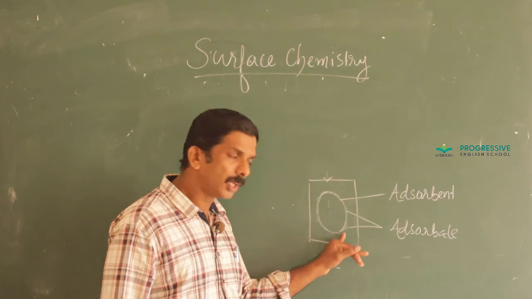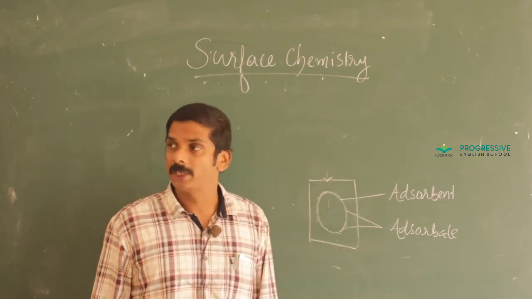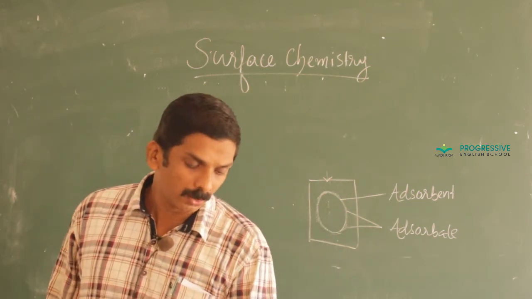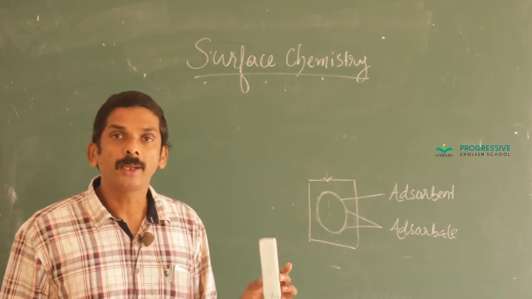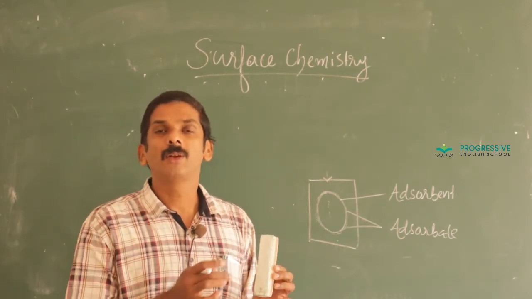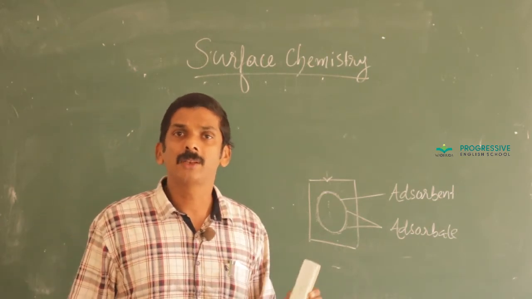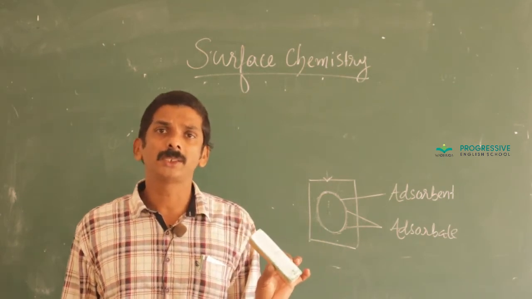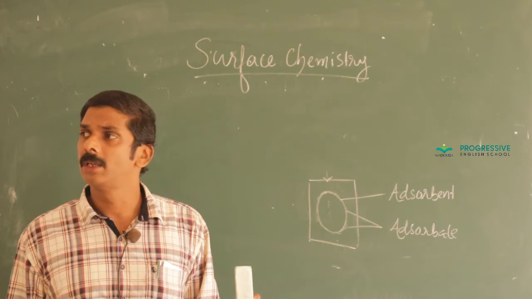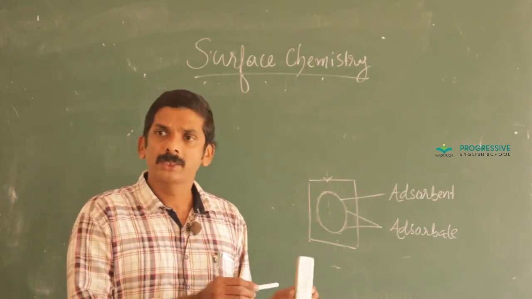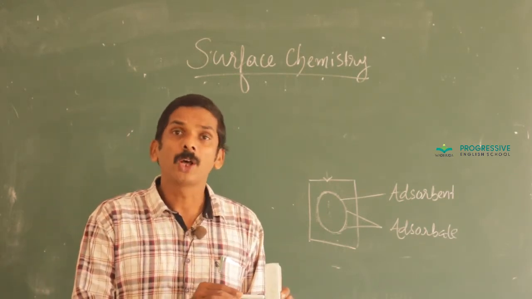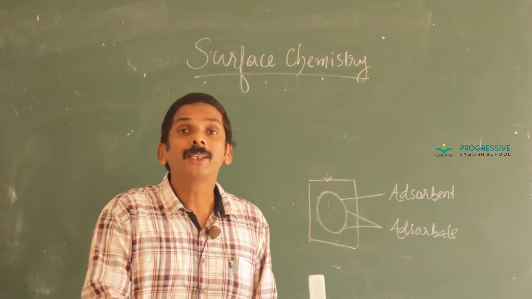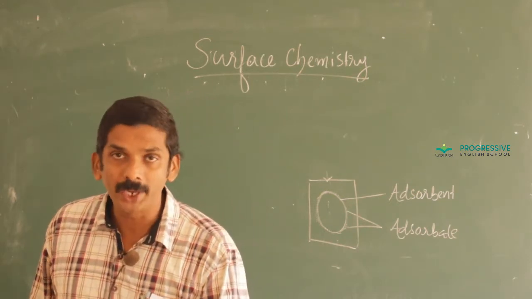Adsorbent means the surface on which adsorption takes place. Here, the chalk particles get adsorbed, get deposited on the surface of the duster. Which one is the adsorbent in this case, chalk powder or duster? Yes, the duster is the adsorbent and chalk powder acts as the adsorbate. Okay?